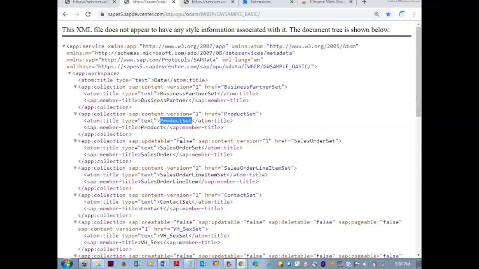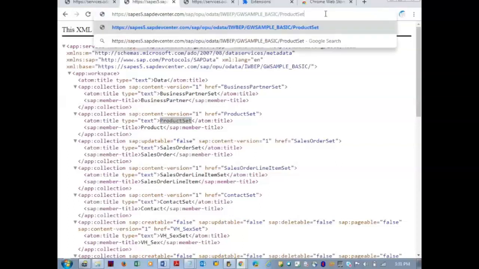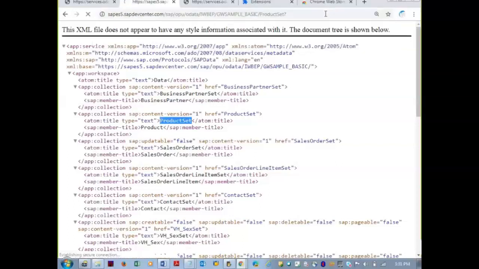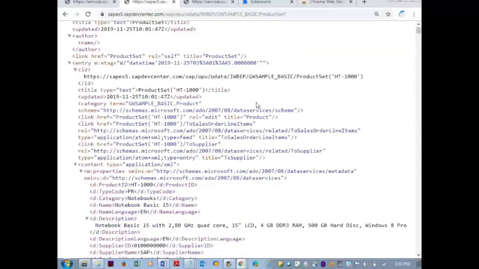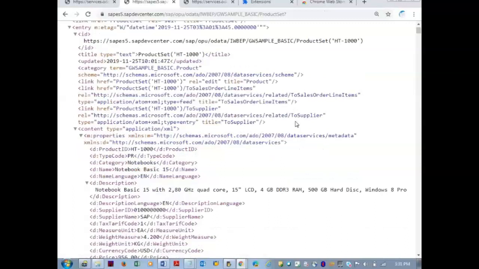Now check with the product set of the SAP services. You are going to see all the records. That JSON viewer works only on version 4. As the SAP services is version 2, you might be seeing something like this in the XML format. You can issue the entity set, product set, on the SAP services also. You must be seeing something like this.